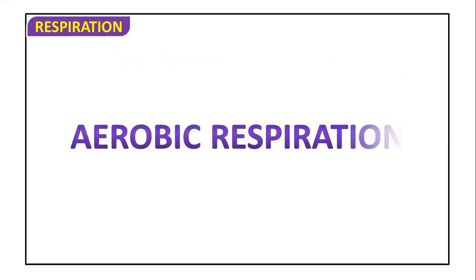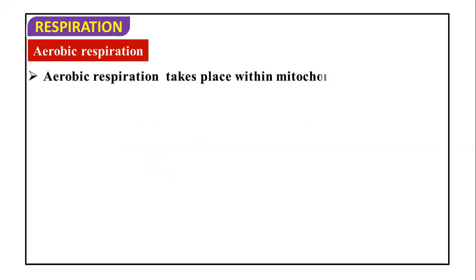So first we are going to talk about aerobic respiration, that is in the presence of O2. And glycolysis, as we have discussed, is also a part of this aerobic respiration. The first thing in aerobic respiration is that it takes place within the mitochondria.